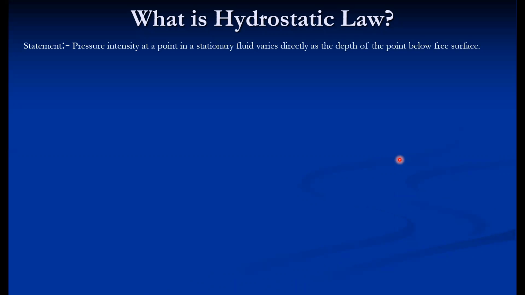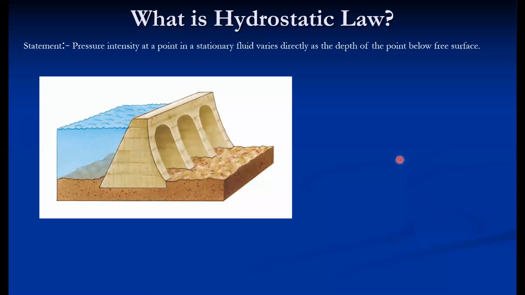Hydrostatic law says that the pressure intensity at any point in a stationary fluid varies directly as the depth of the point below the free liquid surface. So for example, the pressure intensity increases with increasing the depth of that point from the free liquid surface. So this is a simple model of a dam. You can realize the pressure at the free liquid surface is zero, and as the depth increases, the pressure increases. So that is the interpretation of this statement.